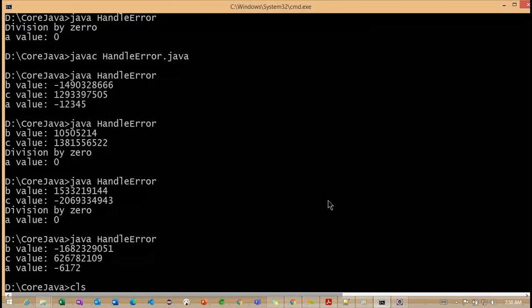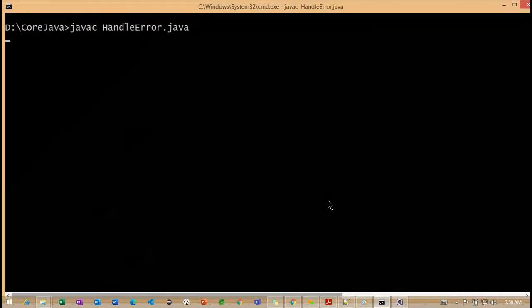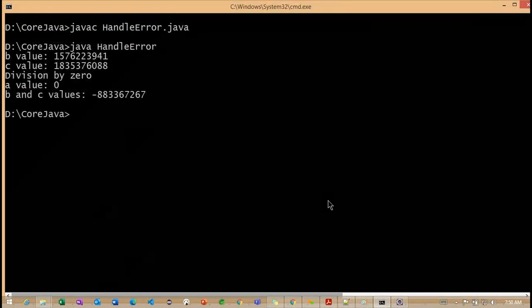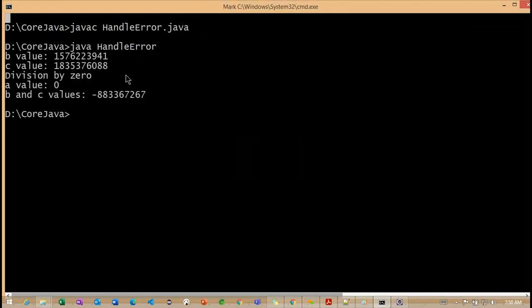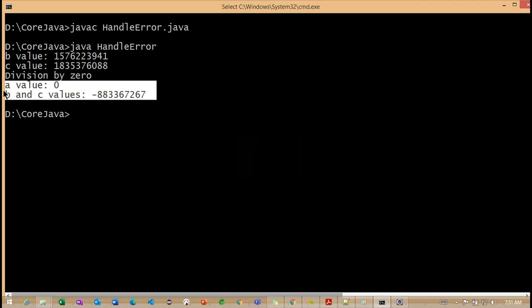Let's see. So clear the console, compile one more time, and execute here. Now you can observe, even if we get an exception, we are still able to perform the additional operation here with the B and C values. How is it calling the B and C values here?